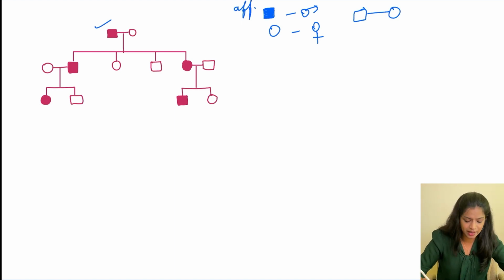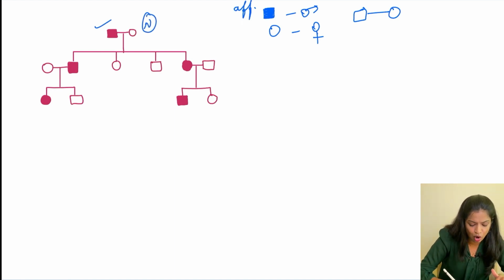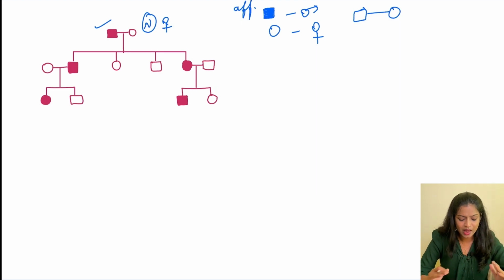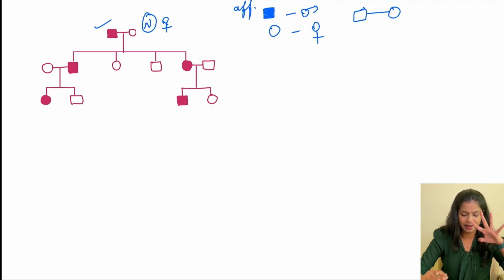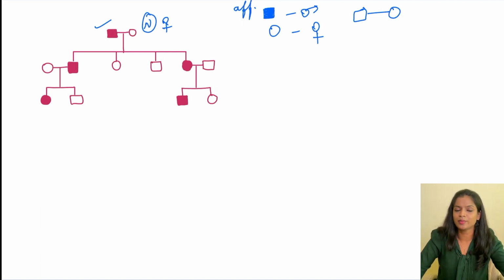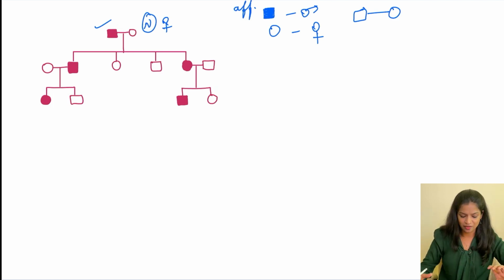So that is the affected male who has married a normal female. So when they are getting married, the chances of them giving birth to a kid with the disease is going to be 50% in autosomal dominant, right? In this case, if you see, they can have 4 kinds of offspring. 2 kinds of offspring are going to be affected for sure. So out of the 4, half of them are going to be affected, half of them are not going to be affected.